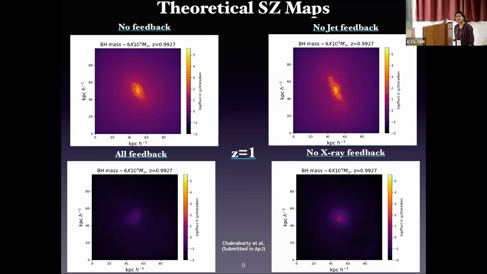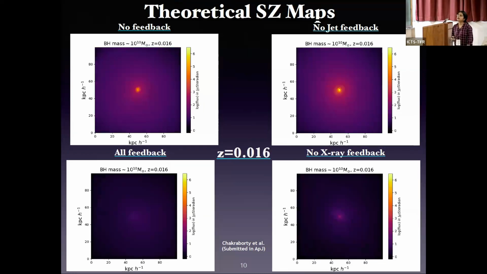Further adding the X-ray feedback, we get further suppression. So from these 4 maps, we can see that the highest signal comes from the no jet feedback, that is the radiative mode of feedback, and the lowest signal comes from all feedback. This is at redshift 1. This work has already been submitted to ApJ and is under review. Next, let us look at the low redshift results. This is similar to the high redshift. Here also we get the highest signal from the no jet feedback and the lowest signal from the all feedback modes.